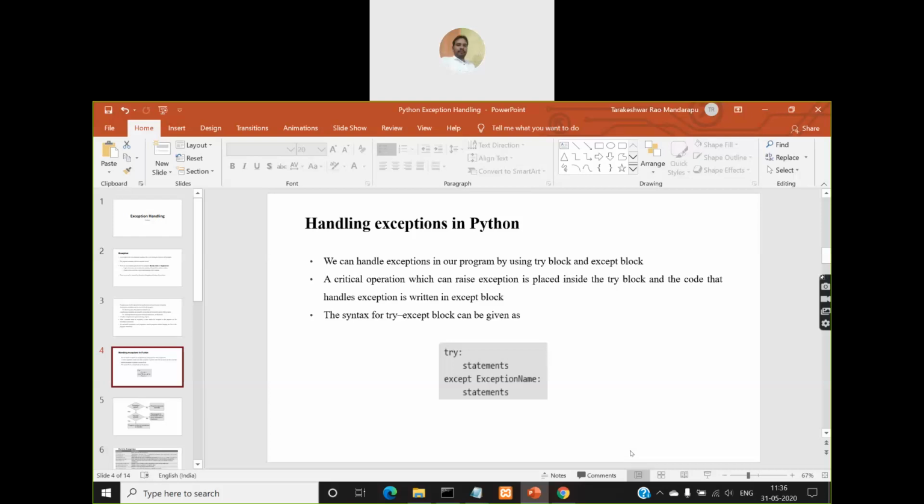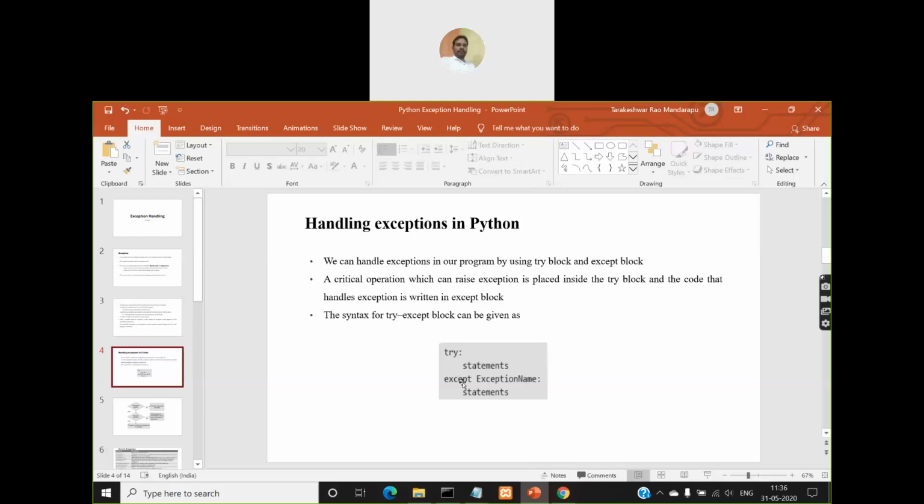The piece of code which you feel is going to raise an exception or error, you have to put inside the try block. Then the except block will have the corresponding exception handling code. The code which is going to handle the exception that occurred in the try block will be written inside the except block.